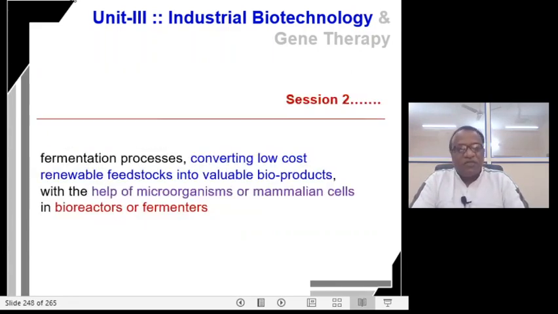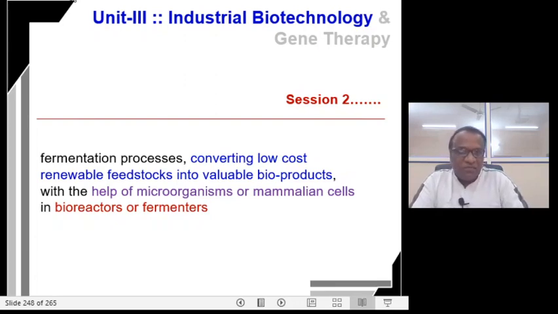Taking our discussion further, from this session onwards, we will discuss in detail the fermentation processes, converting low-cost renewable feedstocks into value-added bioproducts.